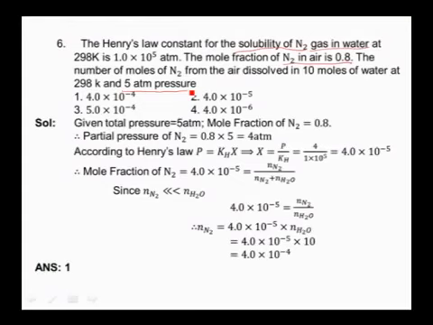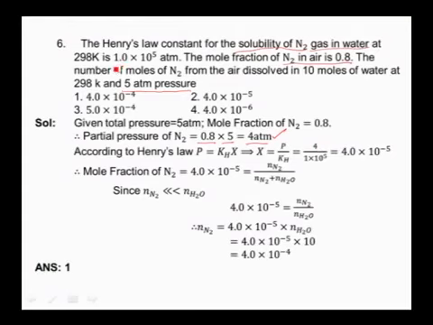As we know, partial pressure is equal to mole fraction into total pressure. Mole fraction of nitrogen is 0.8, total pressure given is 5, then the pressure exerted by the nitrogen gas is 4 atmospheres. Now I will apply Henry's law. P is equal to Kh into X. It implies X is equal to P by Kh. So here we got pressure of nitrogen gas is 4 atmospheres. So pressure P is equal to 4 atmospheres.